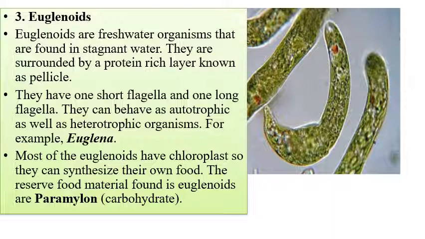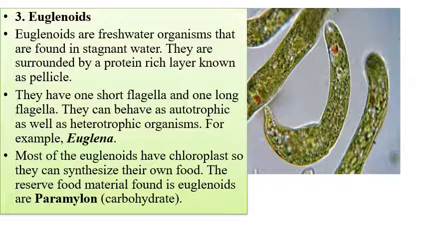So in that very fresh water you will find the euglenoids, and their wall layer is made up of a protein-rich layer referred to as the pellicle. They have one short flagellum and one long flagellum. They can behave as autotrophic as well as heterotrophic organisms, for example Euglena, which shows some characteristics of plants also.